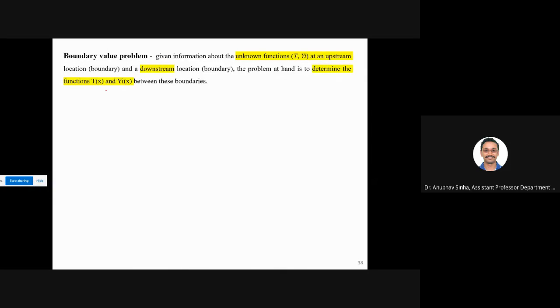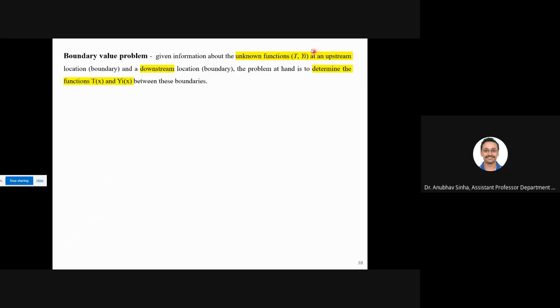Okay. So anyways, we'll not go into any detail, but we'll have an overview of what this is and how it is solved. This is actually a part of the question. This is a boundary value problem, where we have unknown functions at upstream, and we need to find these unknown functions for the upstream and downstream boundary conditions. What we have here is given information about the unknown function.